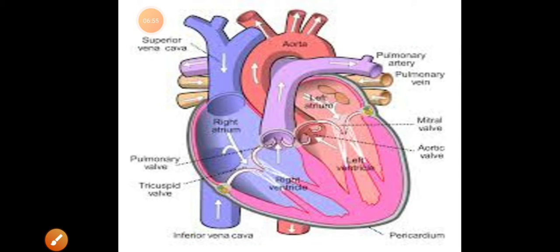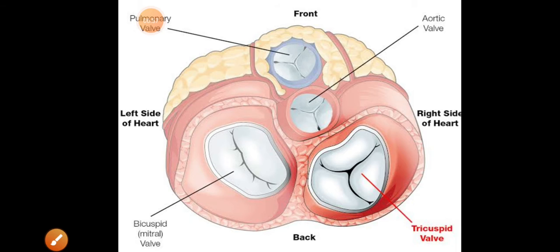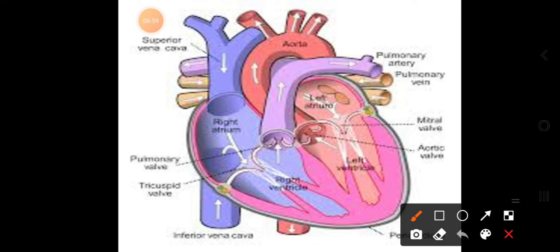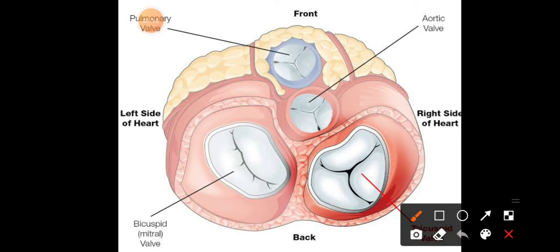Deoxygenated blood means blood richly carrying carbon dioxide, which we also call impure blood. Whenever the auricles contract, the tricuspid and bicuspid valves open. This is your tricuspid valve, present on the right side, and this is your bicuspid valve, present on the left side.